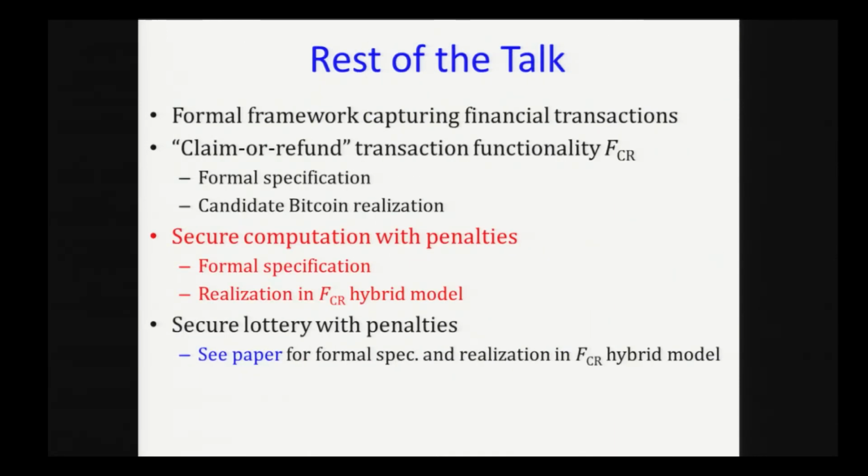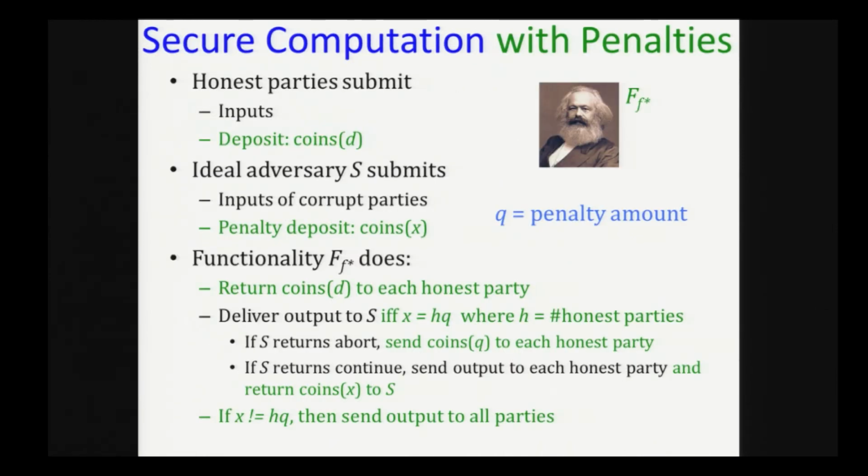So I'll quickly describe secure computation with penalties and also try to give a realization in the FCR hybrid model. This is the slide for secure computation with penalties. If you just ignore the stuff in green, it will give you the definition for standard secure computation. I'll just walk you through the slide. Here, both the honest parties as well as the ideal adversary are going to provide inputs as in standard secure computation. But in addition, they are also going to make some deposit, some number of coins. Now, what the functionality does is that it's always going to return the coins deposited by the honest party back to them. So honest parties never lose coins in the ideal execution.